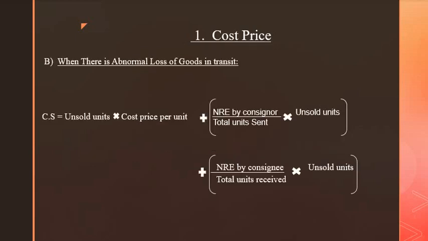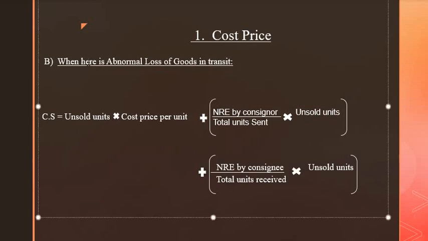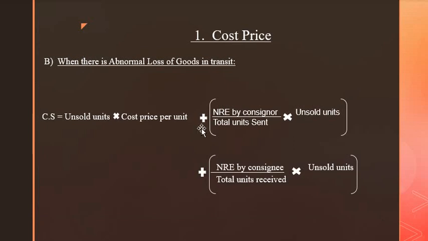Second one, in case of cost price method, when there is abnormal loss of goods in transit. Abnormal loss, for example, happens all of a sudden, you are unprepared for it, that is called abnormal loss. For example, suddenly there was an earthquake, or suppose the goods are destroyed due to fire. That is called abnormal loss.